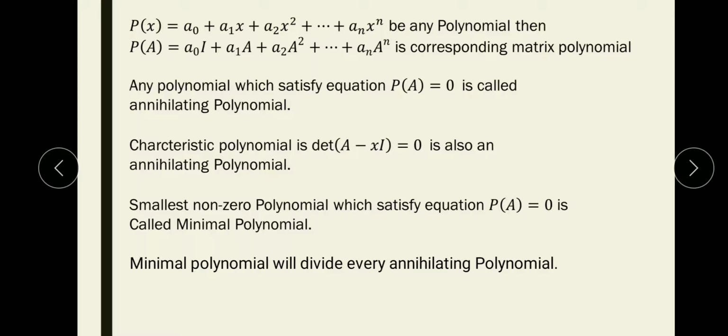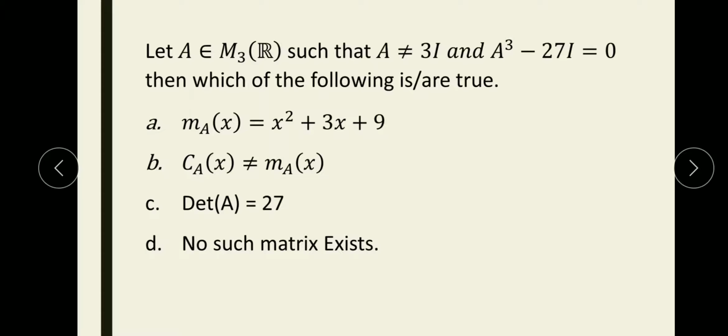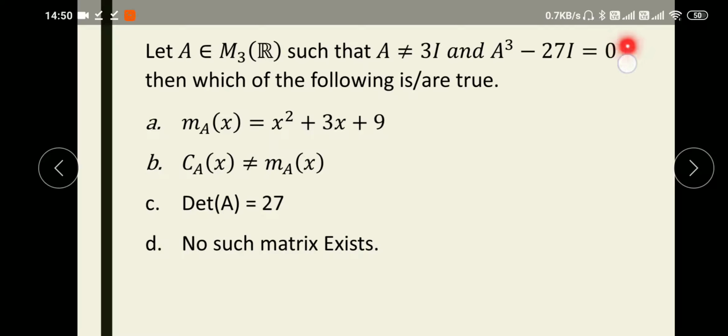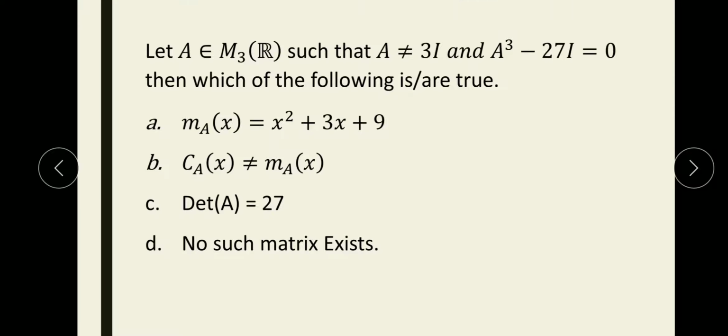So let us solve an example so that this concept will become clear. This is a NET/SET question. Let A belong to M3(R). What is M3(R)? Yes, it is the space of 3 by 3 matrices with coefficients in R. A satisfies A not equal to 3I and A cube minus 27I is equal to 0. What is given over here is called an annihilating polynomial. We always take this to be an annihilating polynomial. Then which of the following are true or false?